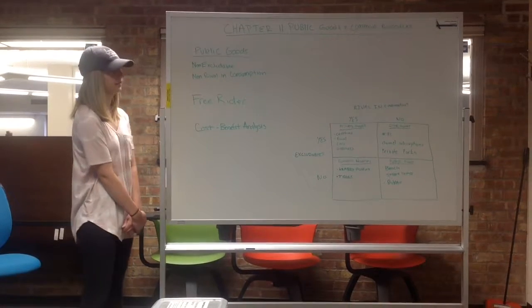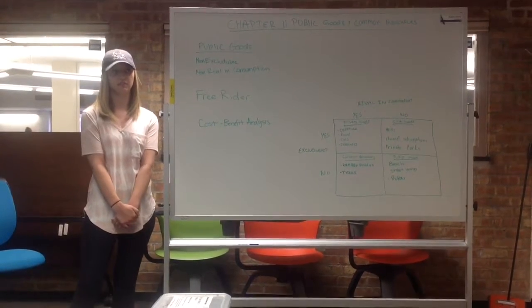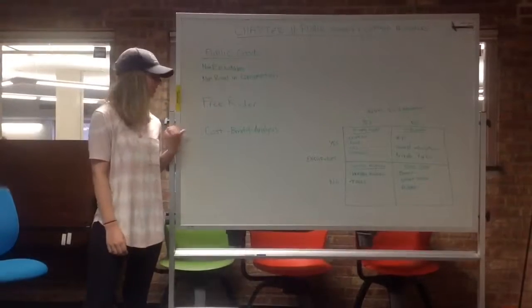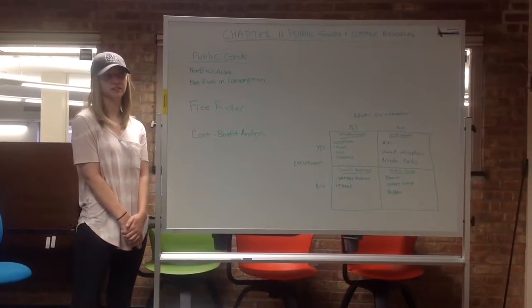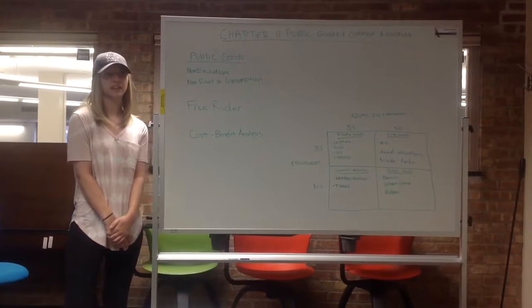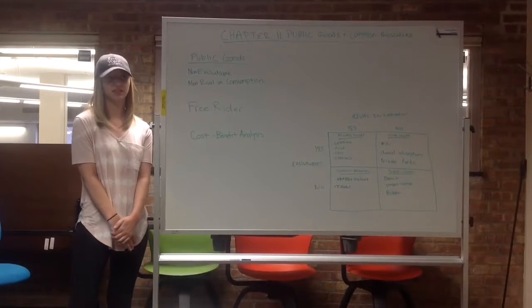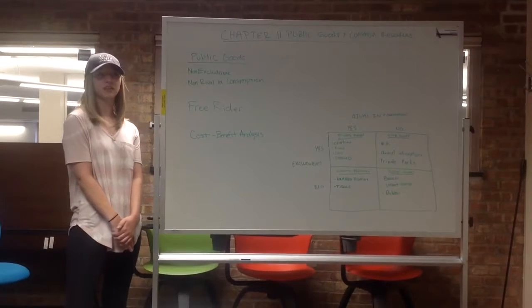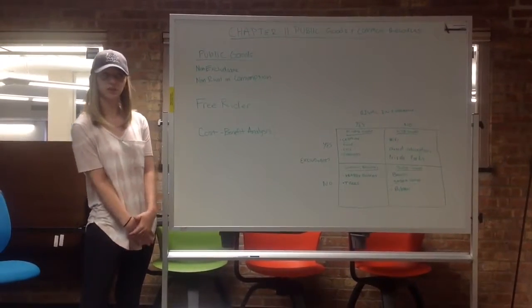And then cost-benefit analysis is a study that compares the costs and benefits to society of providing a public good. An example of this would be putting a stop sign at an intersection and debating if it is worth the cost to prevent fatalities, which it would be worth it.